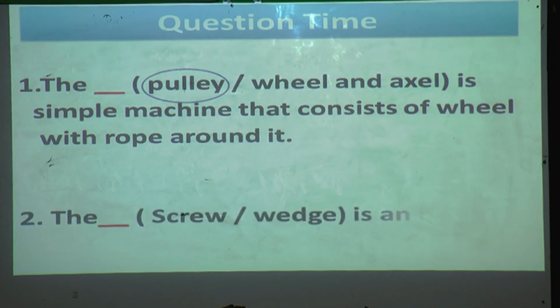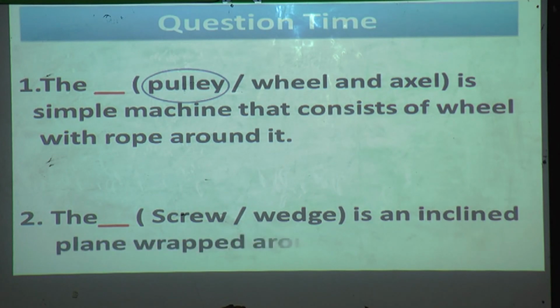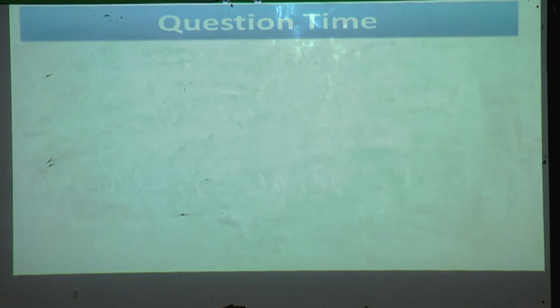Next, the dash in brackets, screw or wedge, is an inclined plane wrapped around a rod. Yes, which one is having an inclined plane wrapped around a rod? Screw. Yes, the screw is an example of an inclined plane that is wrapped around a rod.